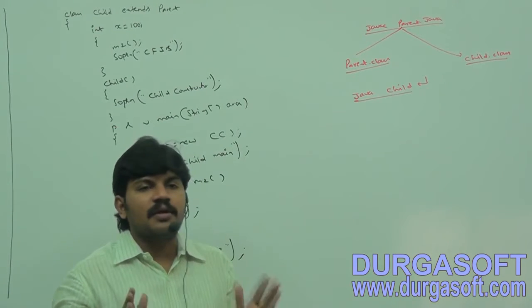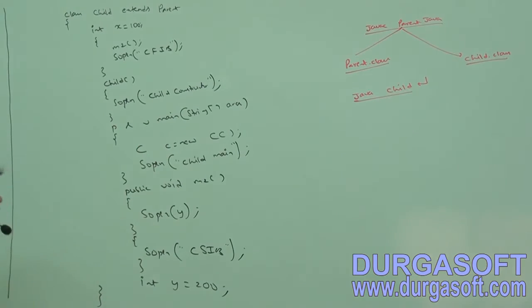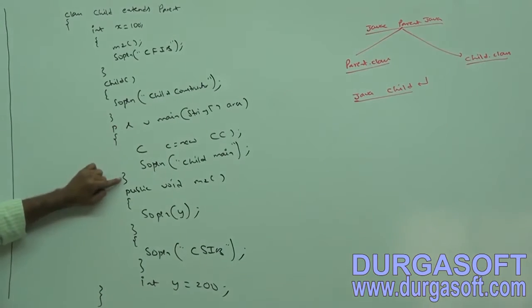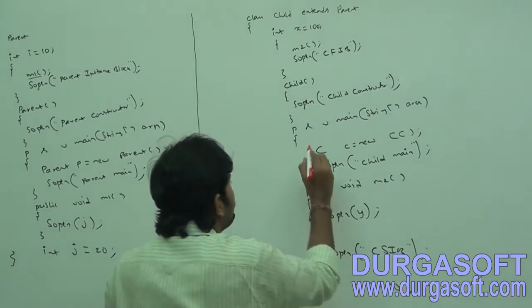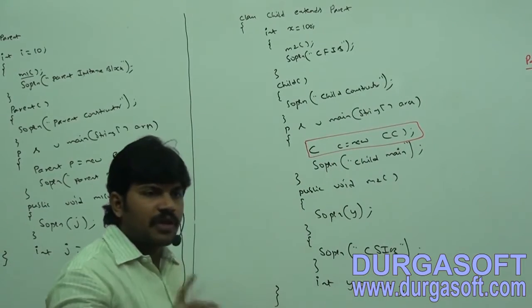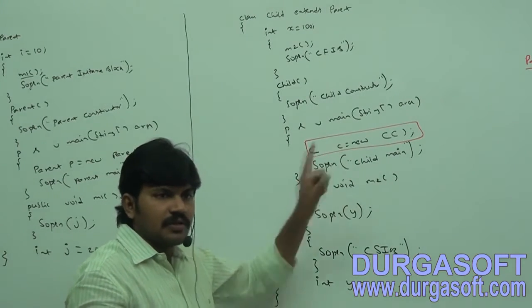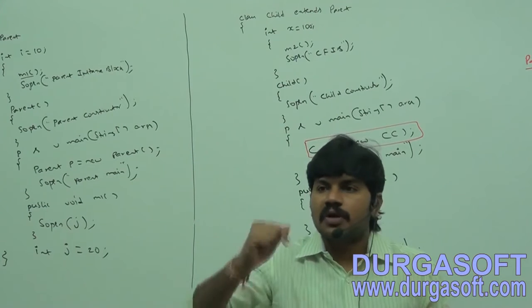Next, whenever we are creating a child class object, in this main method I am creating the child object, internally there is a big sequence that happens. What is that sequence?